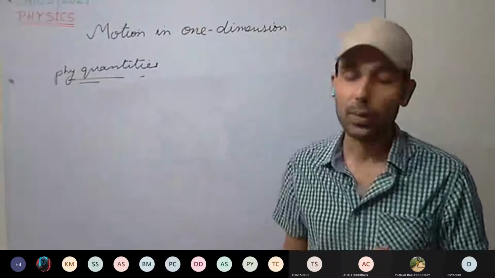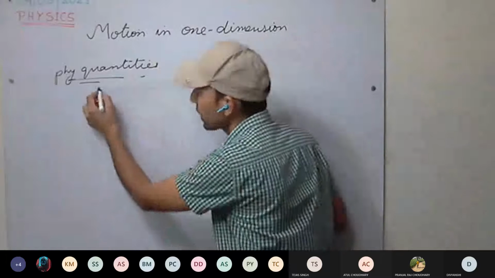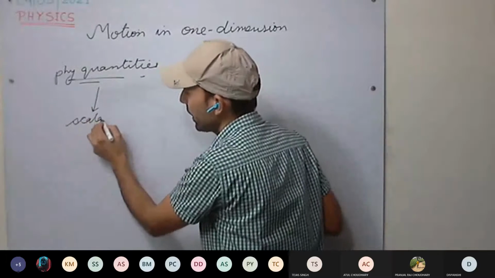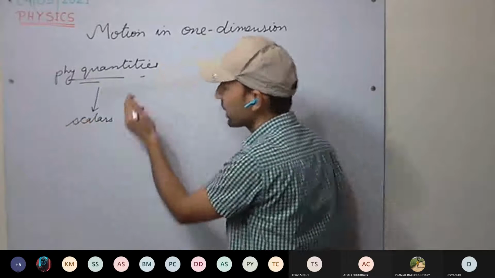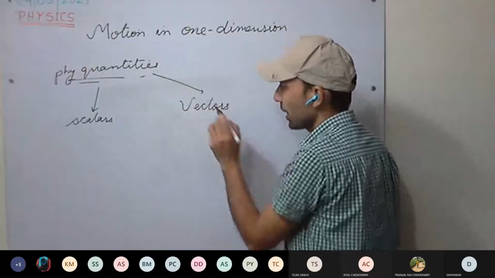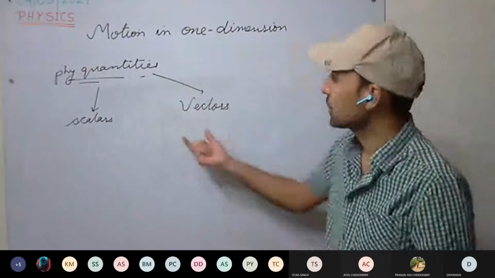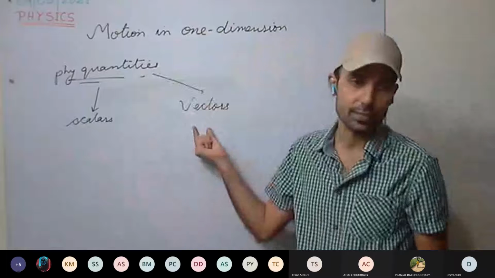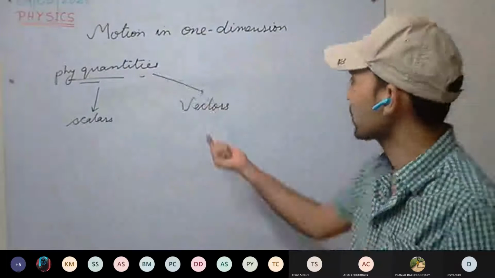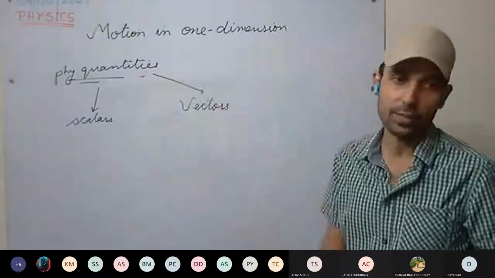those physical quantities. Okay. Now, these physical quantities can be of two types: scalars, or scalar quantities, and second, vectors, or vector quantities. Okay. So what is the difference between scalars and vectors? We'll be discussing them. So these physical quantities can be scalar quantities or vector quantities.